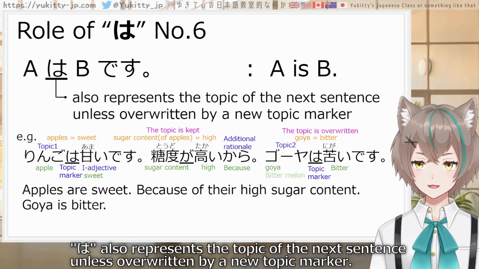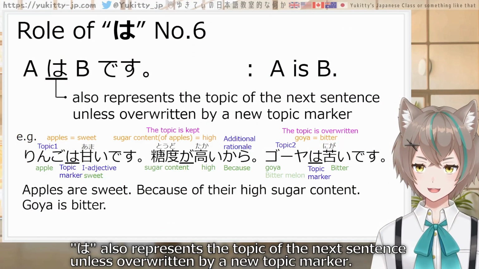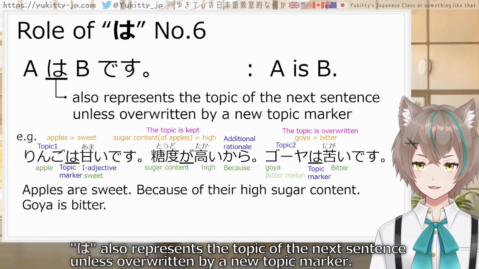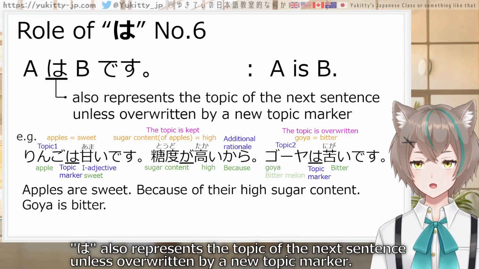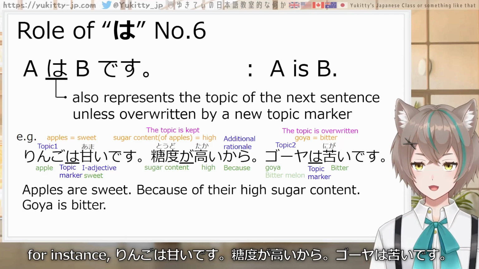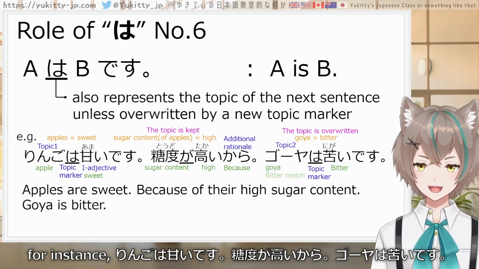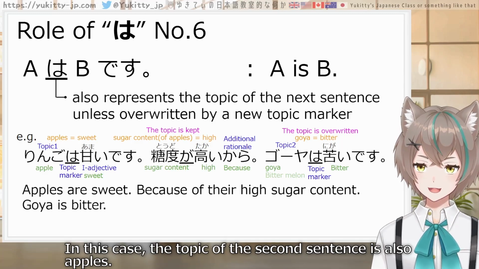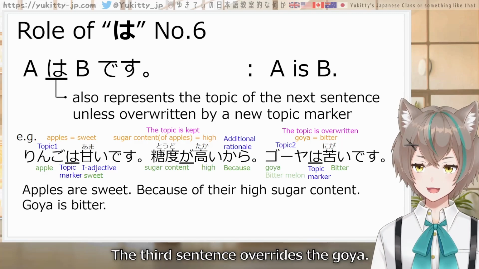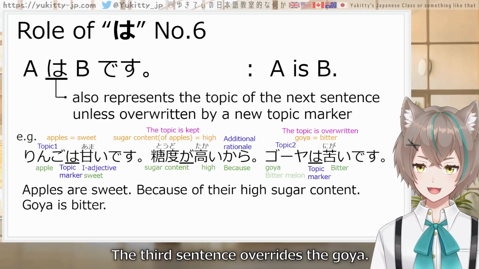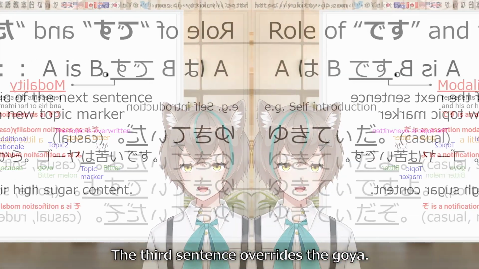Next, wa also represents the topic of the next sentence unless overwritten by a new topic marker. For instance, リンゴは甘いです。糖度が高いから。ゴーヤは苦いです。In this case, the topic of the second sentence is also apples. The third sentence overrides it with goya.